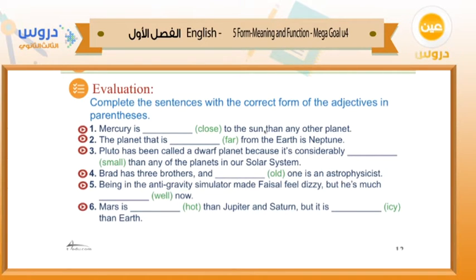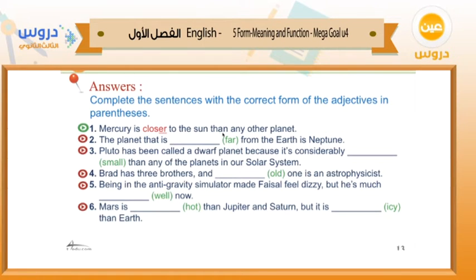Close, and here the keyword is than. It's a keyword, so it's a comparison. So it's a comparative form. We can say that, Mercury is closer to the sun than any other planet.